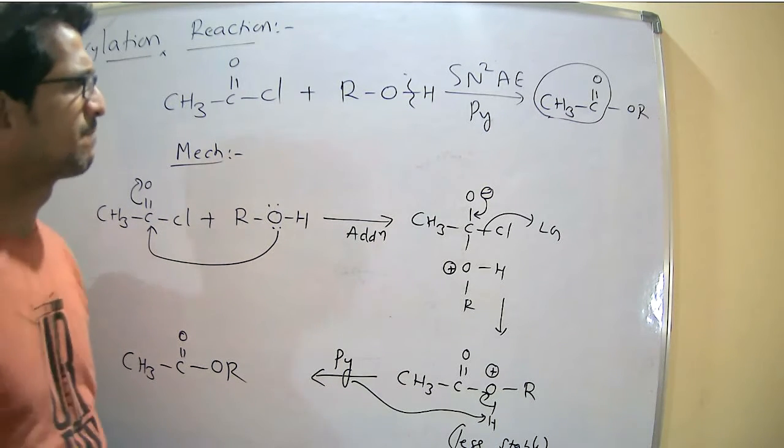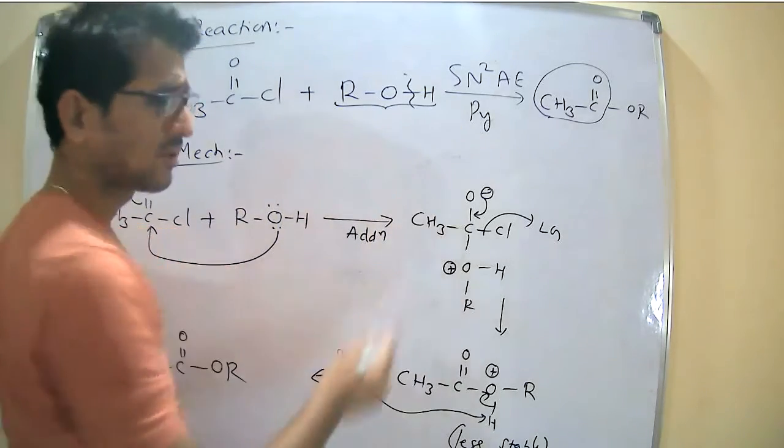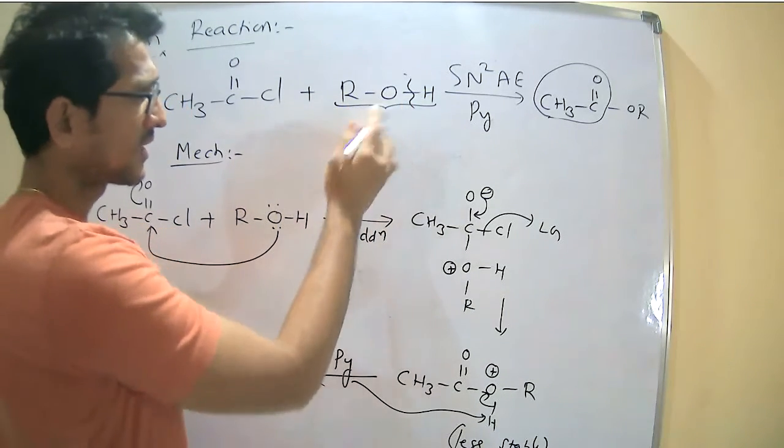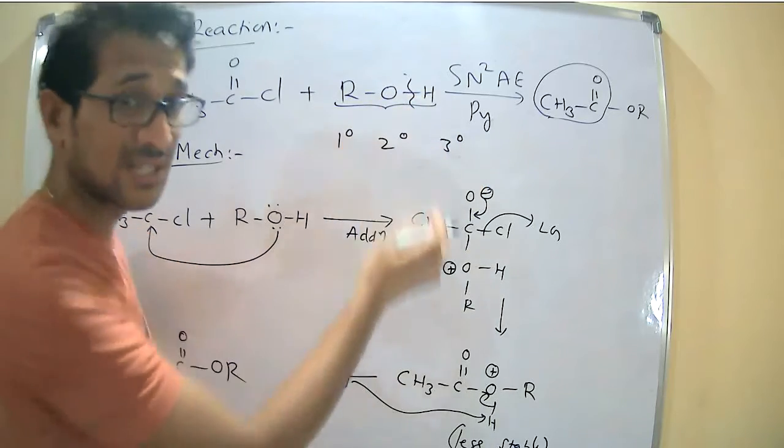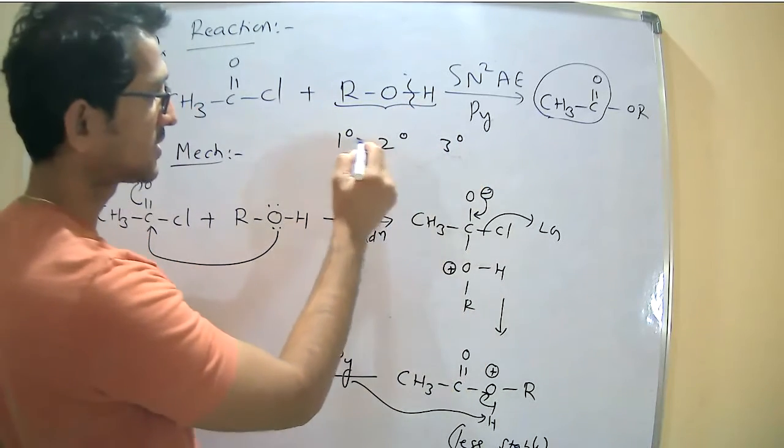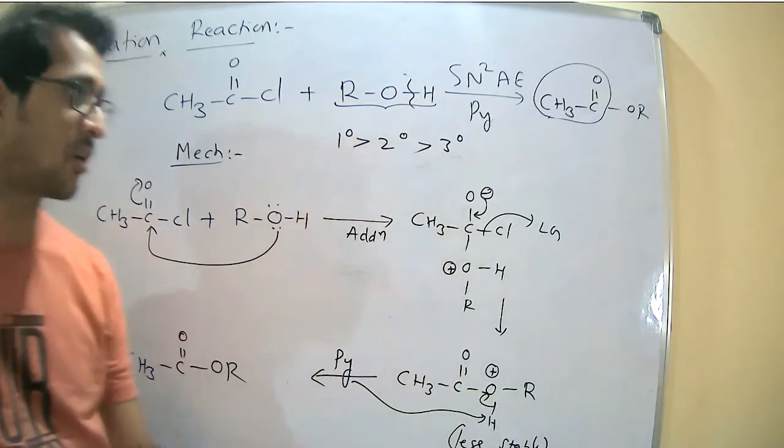And here the common point is that alcohols are of three types: primary, secondary, and tertiary. Once the cleavage of the OH bond is taking place, primary is always preferred among all.